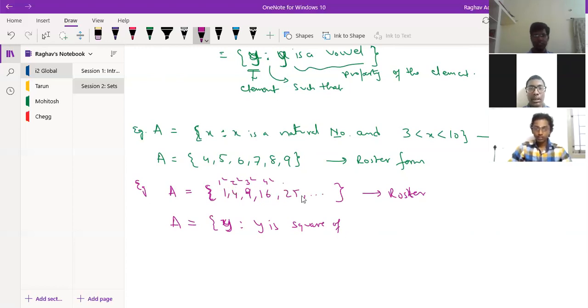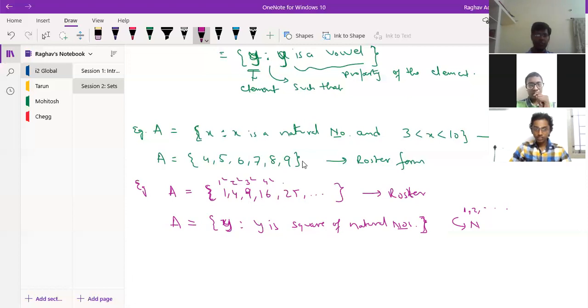So what does this represent? 1, 2, 3. What does that represent in mathematics? Natural numbers, exactly. So I'll write it as A is equal to {y such that y is square of natural numbers}, and then close the braces. In both the cases we write braces, but in the first case we write all the elements, and in the second case we write the element, such that, and the property.